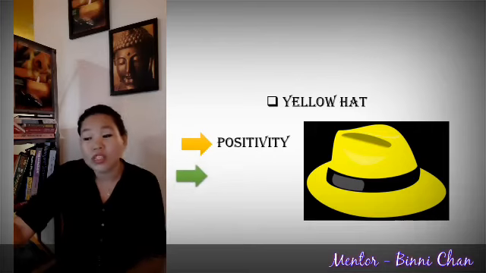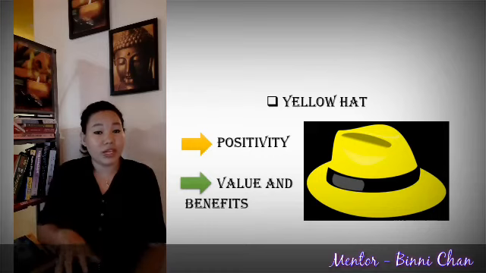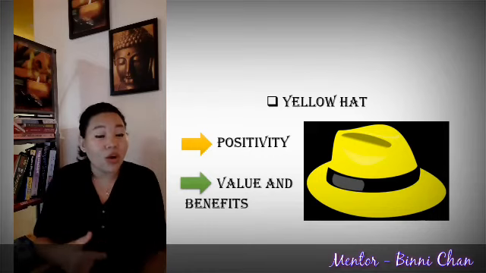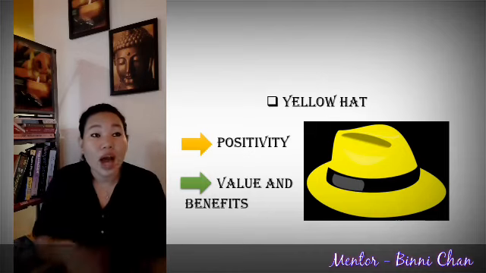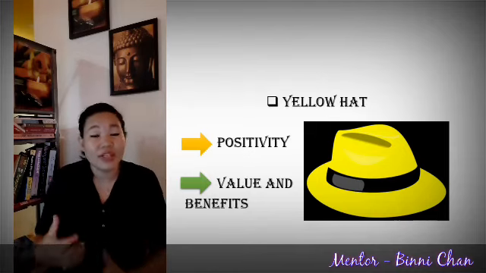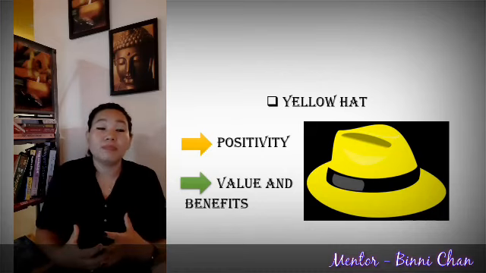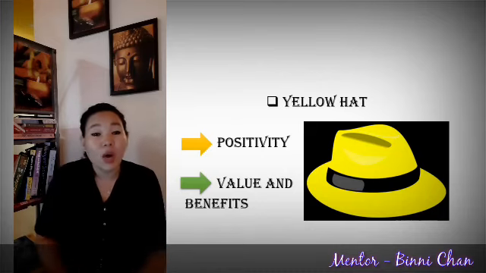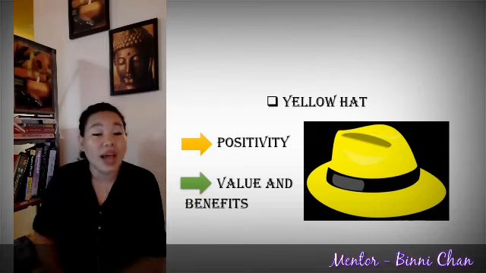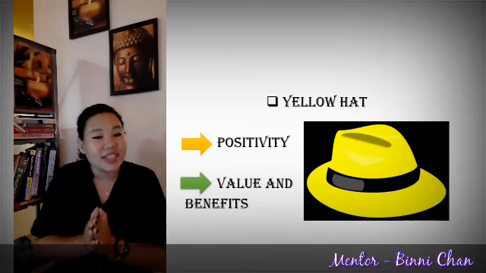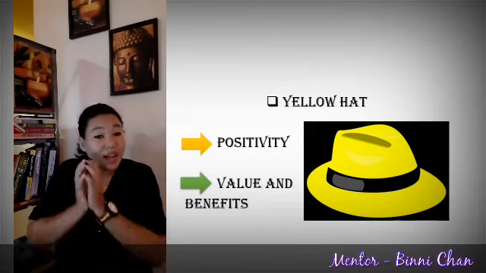It will also focus on the benefits. If I take up this particular decision now, what is the benefit that I get because of this decision? How are my employees benefiting from this decision? How is my organization or company benefiting from my decision? How am I benefiting the society at large, is what the yellow hat tells you. So before taking any decision, these are the various types of caps, the critical thinking caps or hats that you have to focus on.